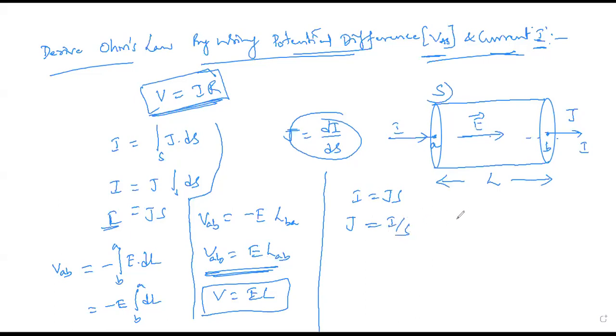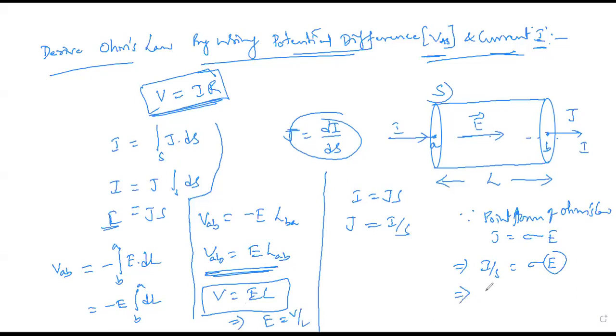From the point form of Ohm's law, we know that J is equal to sigma E. I'm substituting this J value here, so the expression becomes I by S equal to sigma into E. We also know E is equal to V by L, so substituting in place of E, I by S is equal to sigma into V by L.